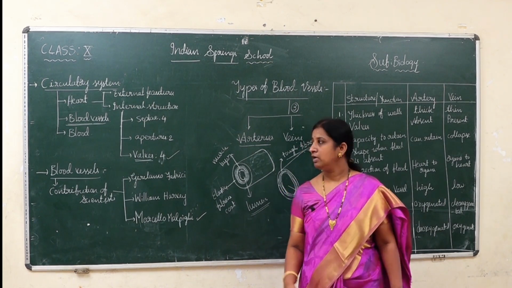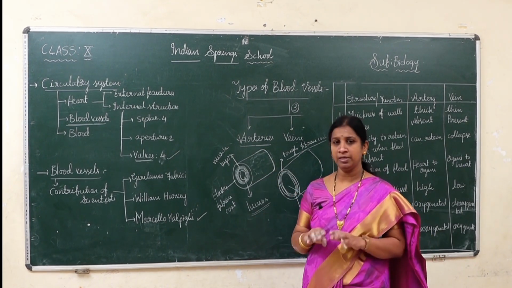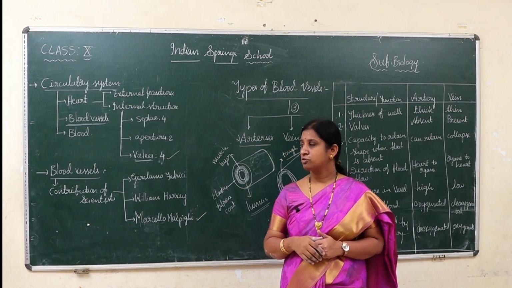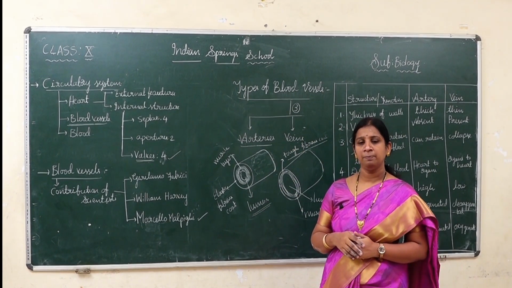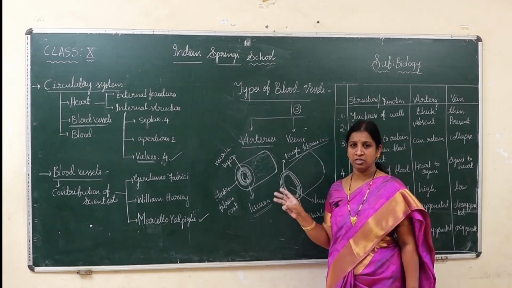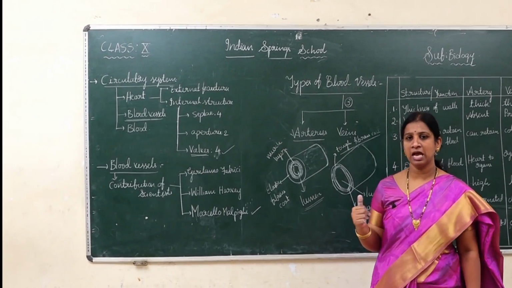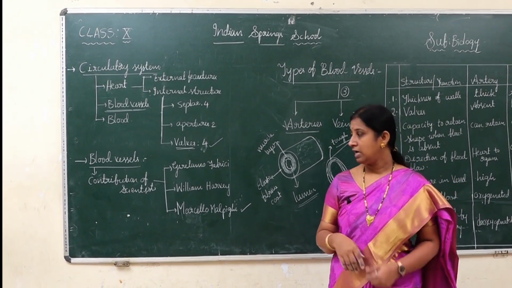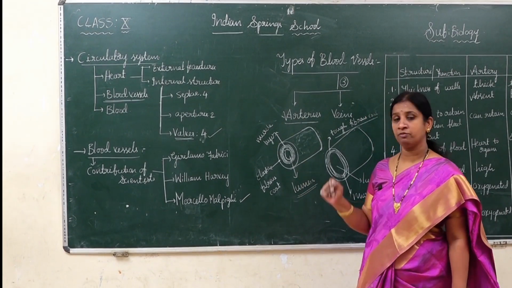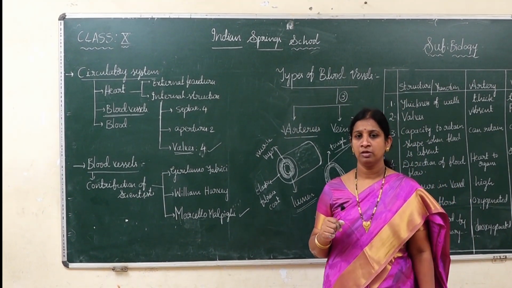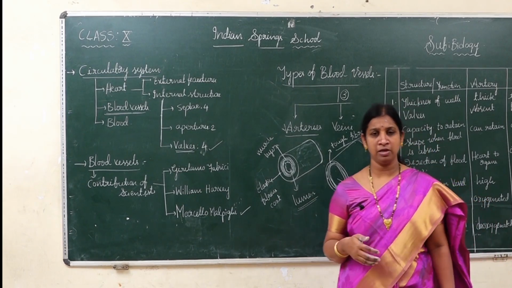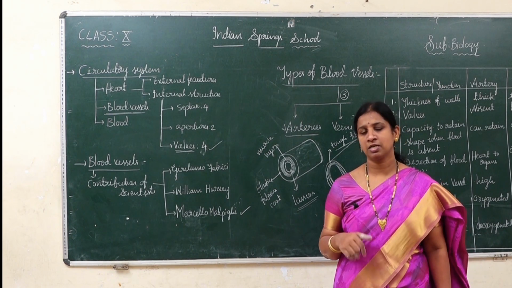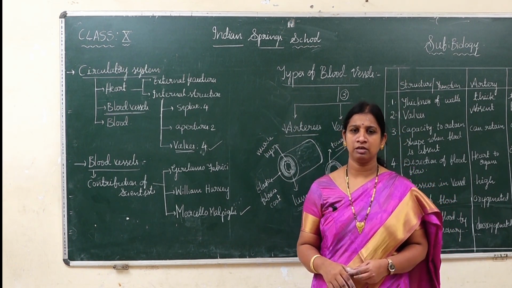I hope you understood. At a glance, we completed the structure of the heart, then entered the blood vessels concept, and today we completed the blood vessels also. Basically, three types of blood vessels are present: arteries, veins and capillaries. Then I gave you the differences between arteries and veins, and we discussed the contribution of scientists like Girolamo Fabrici, William Harvey and Marcello Malpighi towards circulation. I hope you understood the lesson.